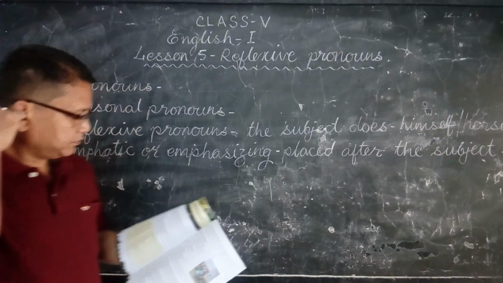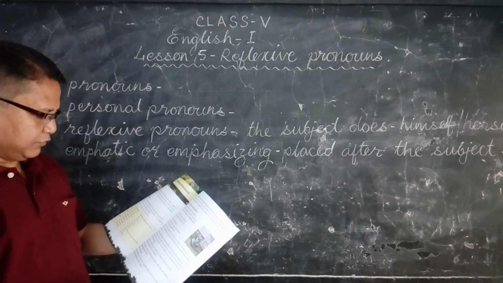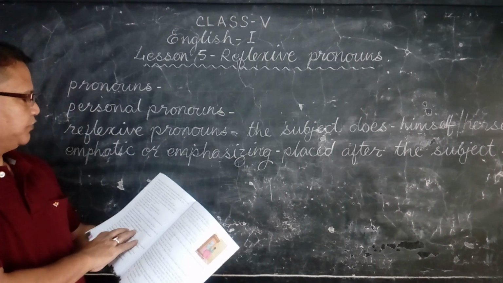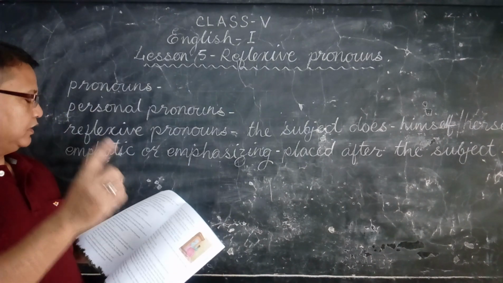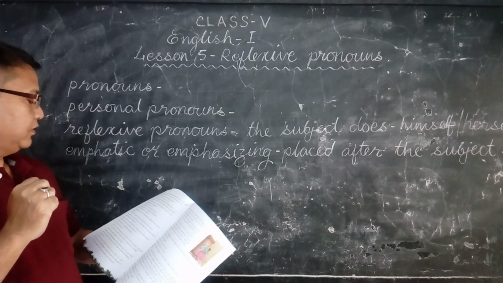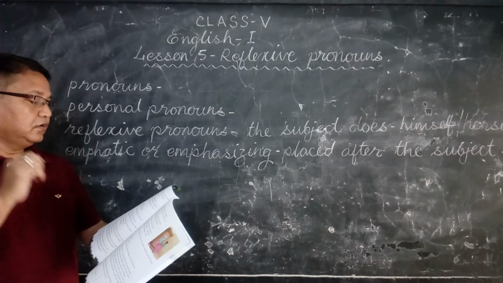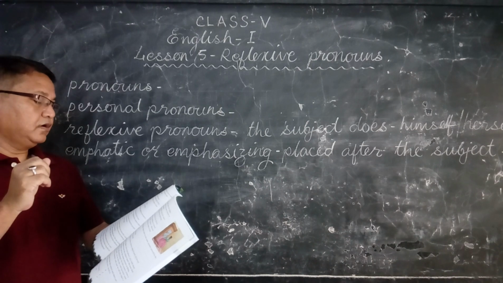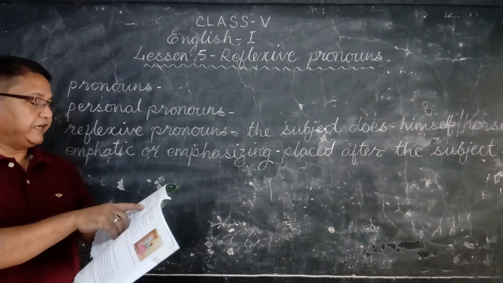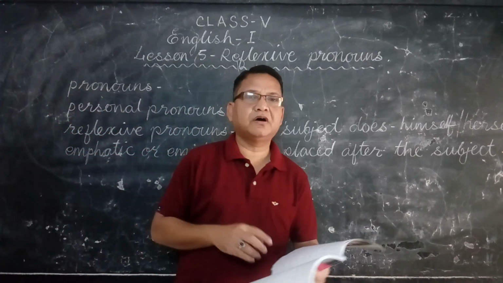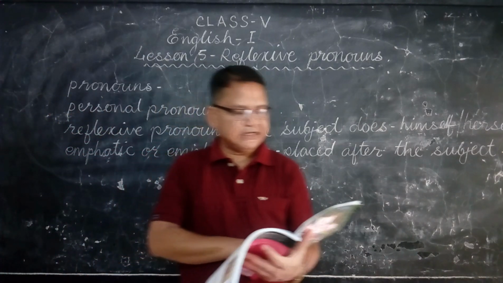Now, some more examples are there. Reflexive pronouns are used after a verb with a preposition to make it clear.